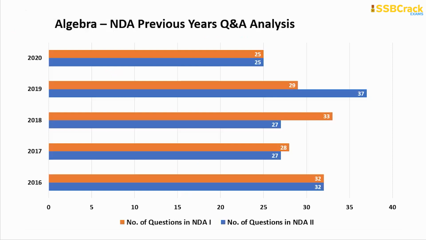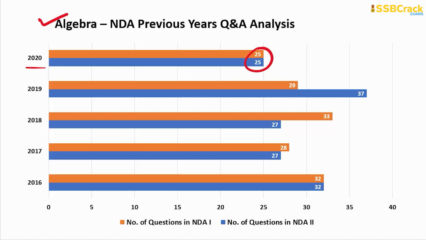Now it is time to understand topic-wise study planning, and you should also know the importance of each topic for the upcoming NDA written examination. Talking about the very first topic, algebra, here is the previous trends analysis for the latest 5 years. In 2020, there were 25 questions each in the NDA 1 and NDA 2 papers.